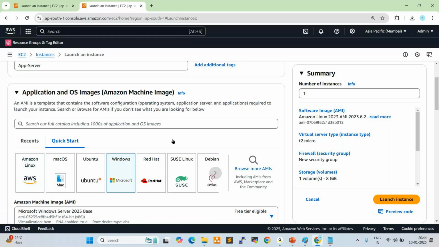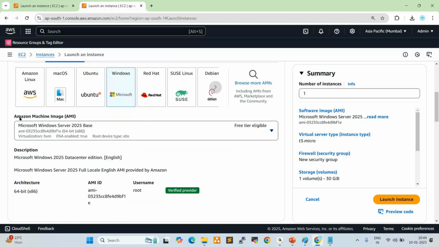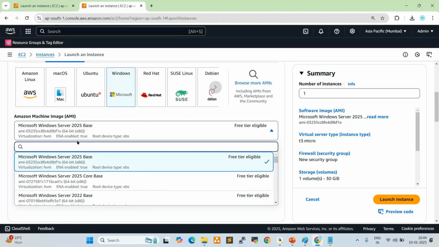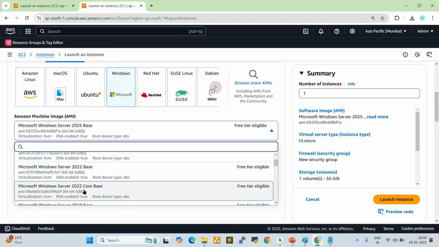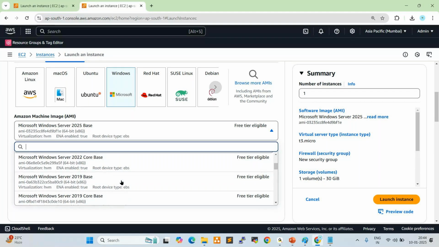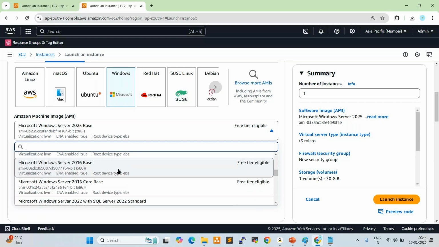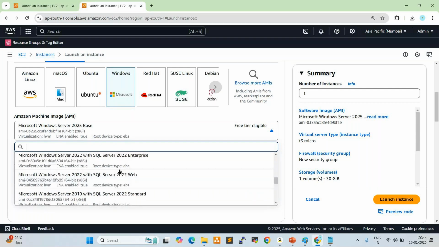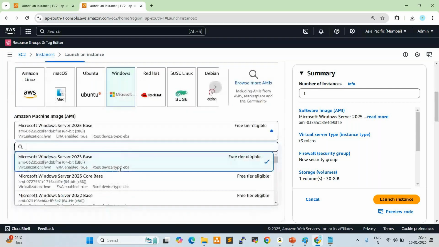Scroll down. Now, Amazon Machine Images. These are all the images available, in different versions: Windows Server 2025 base, 2025 core base, 2022 base, 2022 core base, 2019 base, and so on. Whatever free tier eligible versions are available, those we can select here.